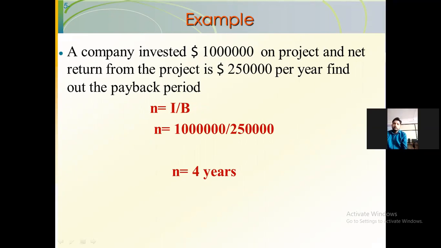Find out the payback period. So net return is given as 2,50,000 and initial investment is 10 lakh rupees. Okay. So our formula for payback period is N equals I divided by B. So N equals 10 lakh divided by 2,50,000. You will get the answer as N equals 4 years.